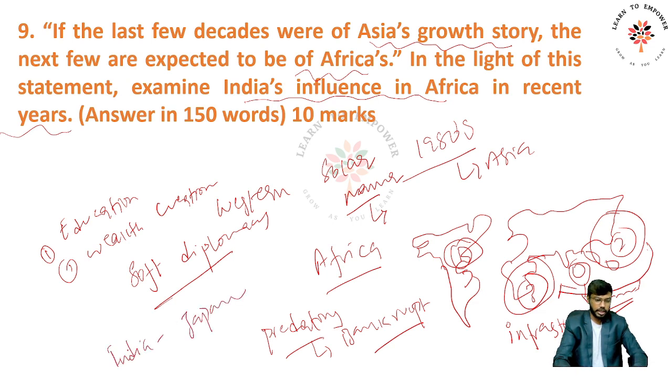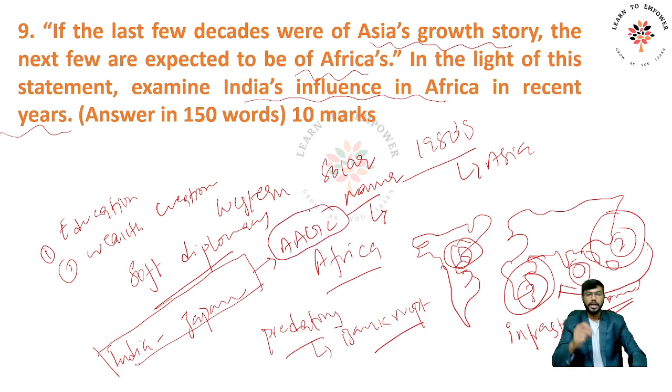Right, India and Japan have taken many initiatives together. The Asia-Africa Growth Corridor, if you remember, has been taken up by India and Japan, who are consistently investing in the African region. We are not investing as such what China has done, but we certainly invest in the people, so that people remember us.